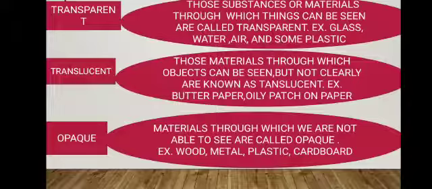Transparent. Those materials or substances through which things can be seen clearly are called transparent. Example: glass, water, air and some plastic. Translucent materials. Those materials through which objects can be seen but not clearly are called translucent. Example: butter paper, oily patches on water. Opaque materials are those through which we are not able to see. Example: wood, metal, plastic or cardboard.